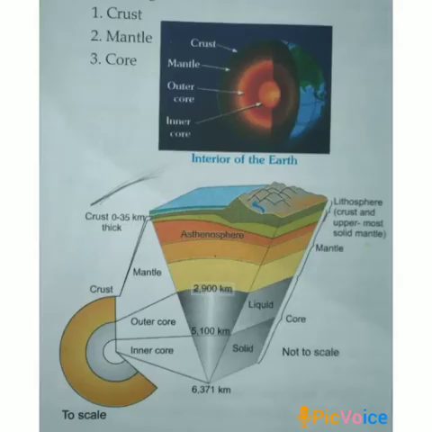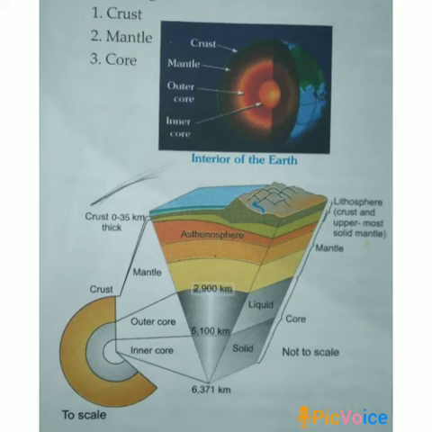Now, we will know the core. The core is the innermost layer of the Earth. It is about 3470 km thick. It is further divided into inner core and outer core.